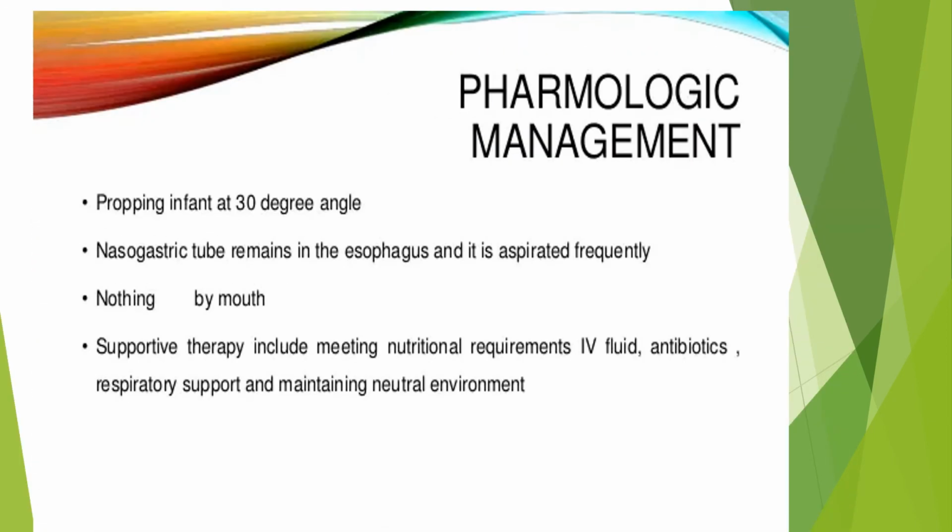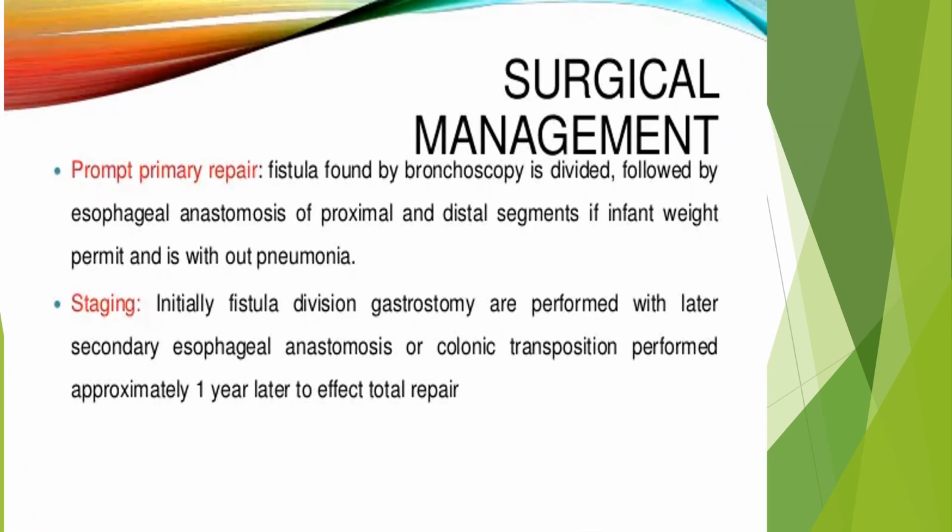When we see pharmacologic management, propping the infant at a 30-degree angle is important, and we should keep the patient NPO, otherwise the patient will aspirate everything. And the nasogastric tube remains in the esophagus and it is aspirated frequently, and supportive therapy including meeting nutritional requirements through IV fluids or parenteral nutrition, antibiotics, respiratory support, and maintaining a neutral thermal environment is needed. The treatment is surgical, so prompt primary repair is needed.